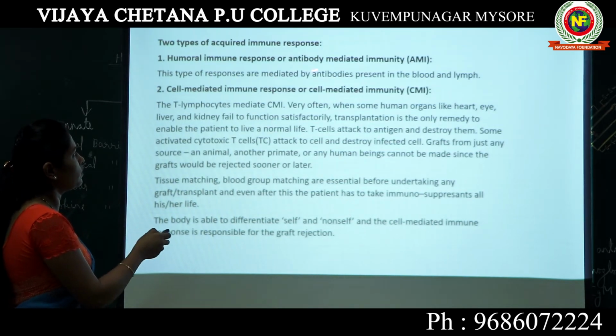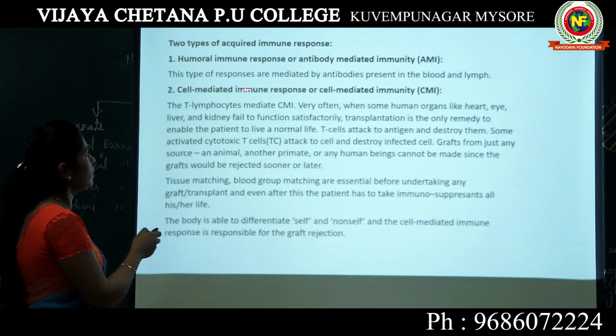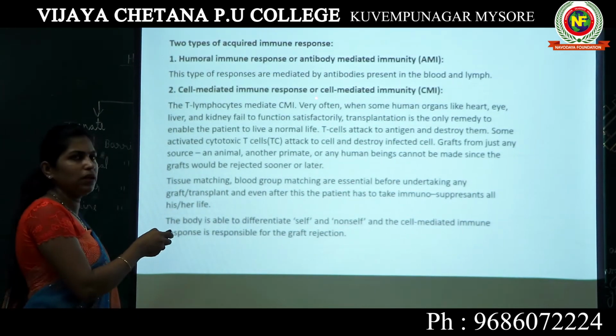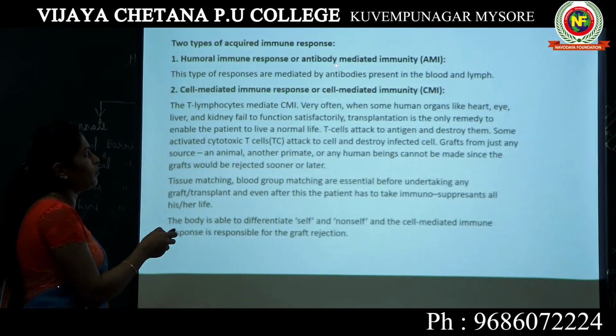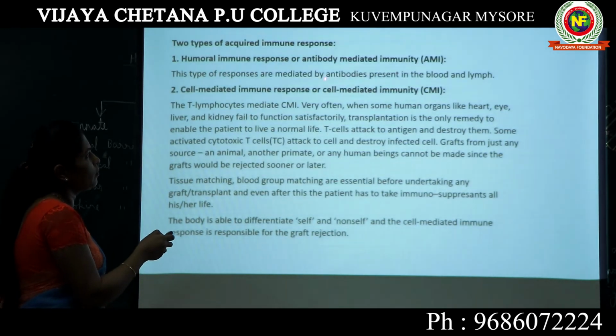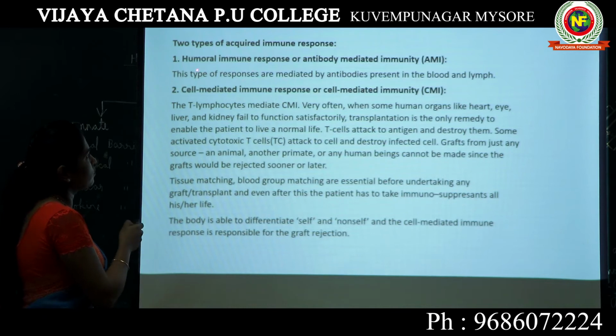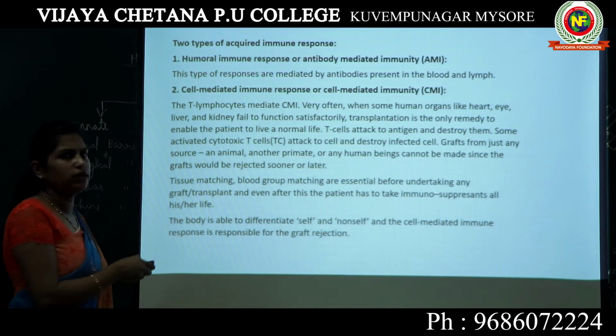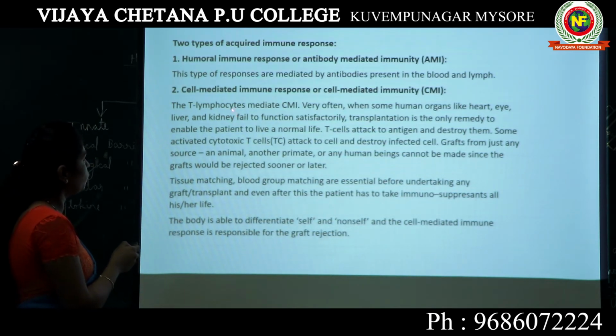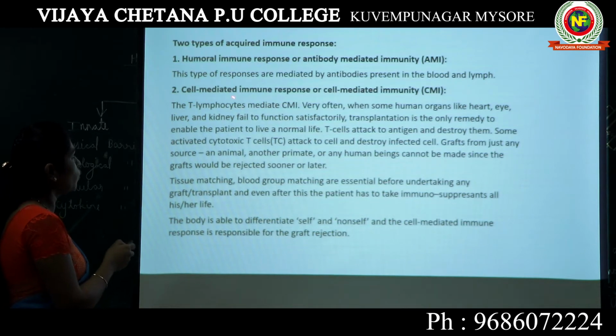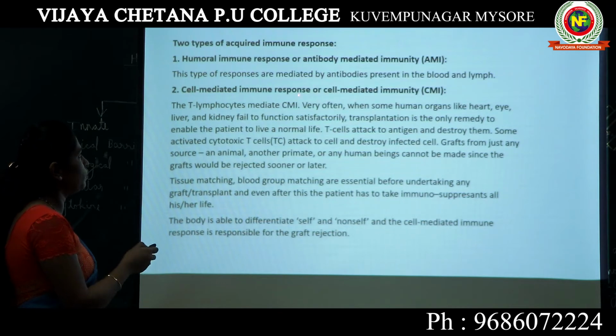Here antibodies are produced by B lymphocytes. Okay, however, antibodies are directly acting in this particular case. So they are known as humoral or antibody mediated immunity. Here T lymphocytes are going to actually carry out the cell mediated immune response.